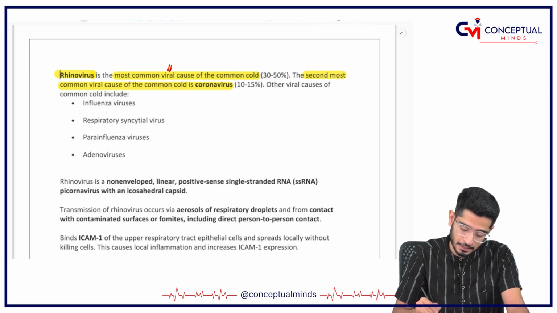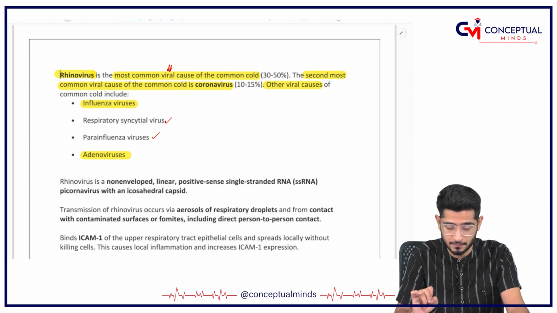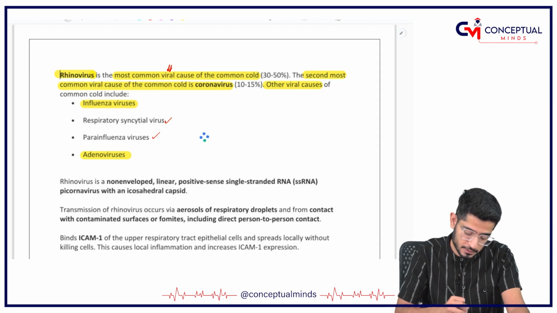The other viral causes are influenza virus, respiratory syncytial virus, parainfluenza virus, and adenovirus. Although we have discussed respiratory syncytial and parainfluenza, right now we are left with rhinovirus and adenovirus. Both of them are important ones to be discussed in this video, right?